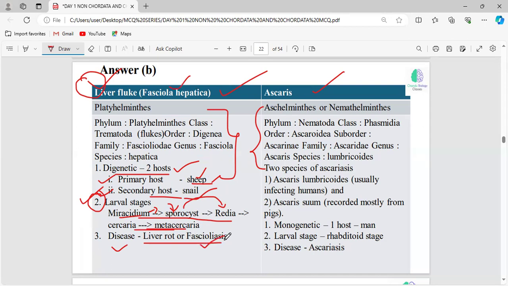And also you should know whether this is coming under the Platyhelminthes or Aschelminthes. Which phylum is considered as flatworms? Platyhelminthes is considered as flatworms. Aschelminthes or Nemathelminthes is called the roundworms. And these are the systematic positions.